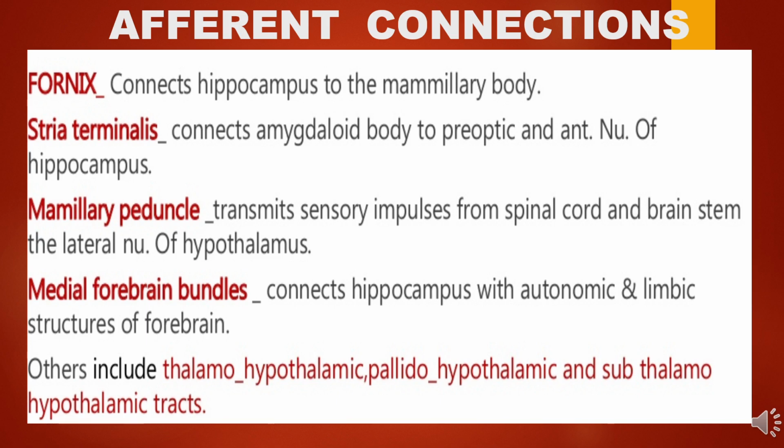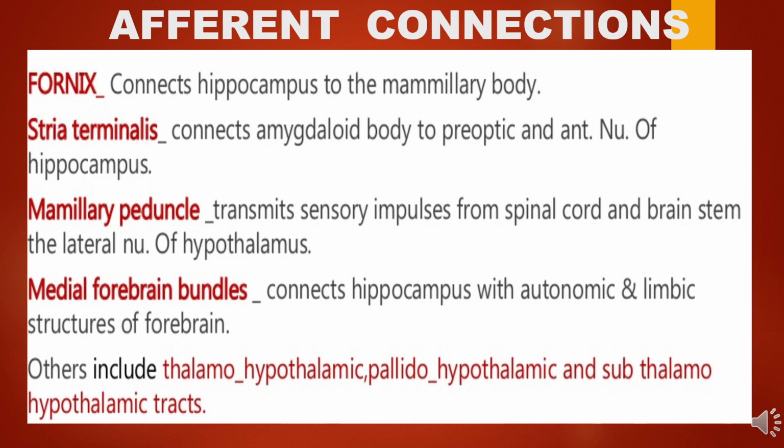The connections of the hypothalamus include both afferent as well as efferent connections. The afferent connections are received through the spinal cord and the brainstem. The first connection is the fornix, which connects the hippocampus to the mammillary body. Then the stria terminalis, which connects the amygdaloid body to the preoptic and the anterior nucleus of the hypothalamus. The mammillary peduncle transmits the sensory impulse from the spinal cord and brainstem to the lateral nucleus of the hypothalamus. The medial forebrain bundle connects the hippocampal with the autonomic and the limbic structures of the forebrain.